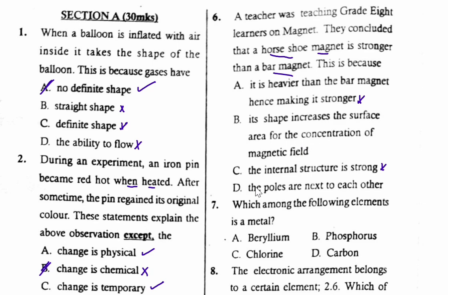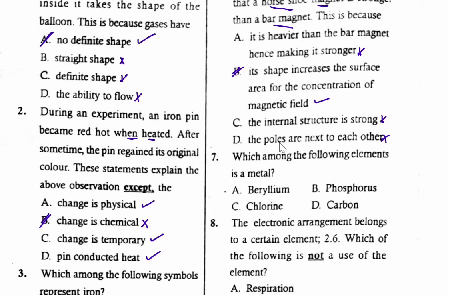So for part D, the poles are next to each other. That is true, but B explains the effect better. And therefore, the correct answer is B, which says its shape increases the surface area for the concentration of magnetic field. That's why a horseshoe magnet is stronger than a bar magnet. Let us continue to question number 7.